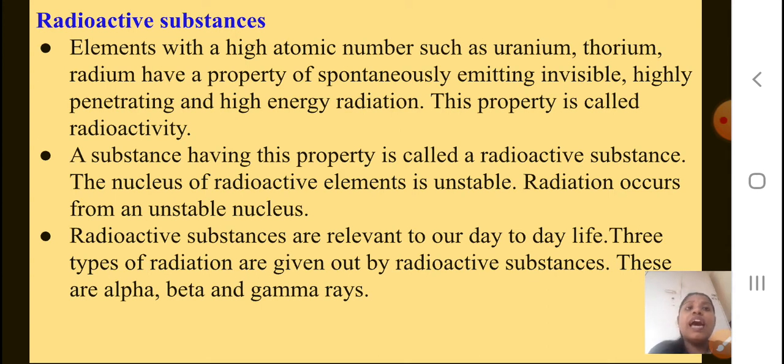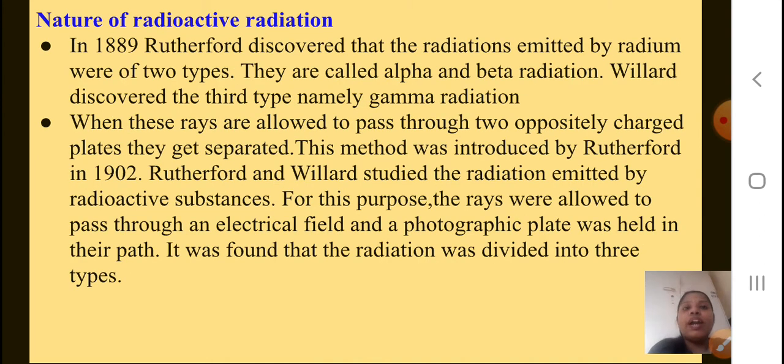Radioactive substances are relevant to our day-to-day life. Three types of radiations are given out by radioactive substances. These are alpha, beta and gamma rays. We went through this in your 8th standard also. Now, the nature of radioactive radiations.